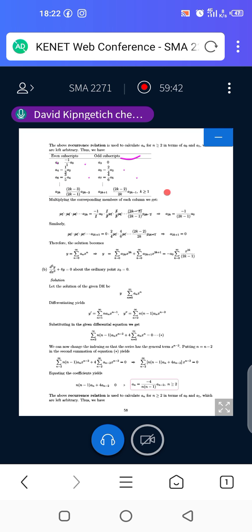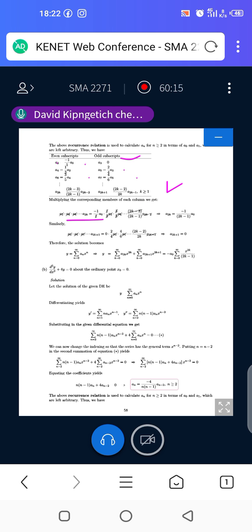And then when it is odd, a_(2k plus 1) is equal to (2k minus 2) over 2k, a_(2k minus 1), k greater than or equal to 1. So multiplying the corresponding components: we need to multiply the corresponding components in each column.